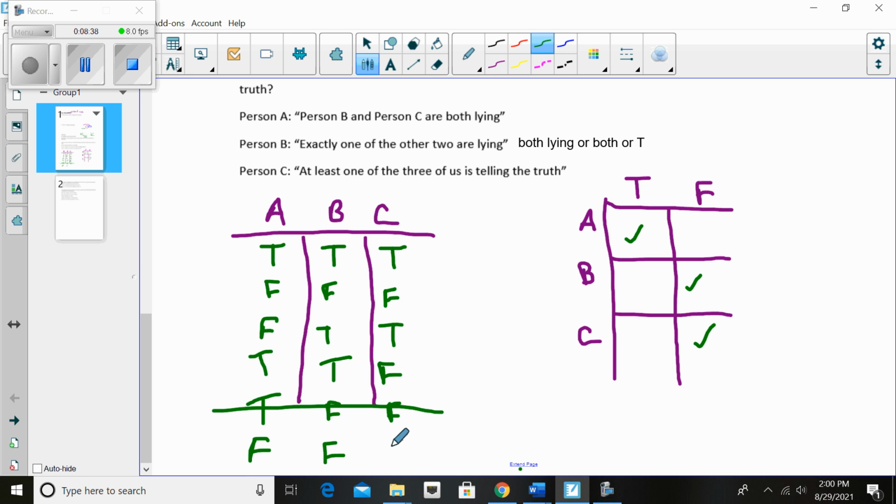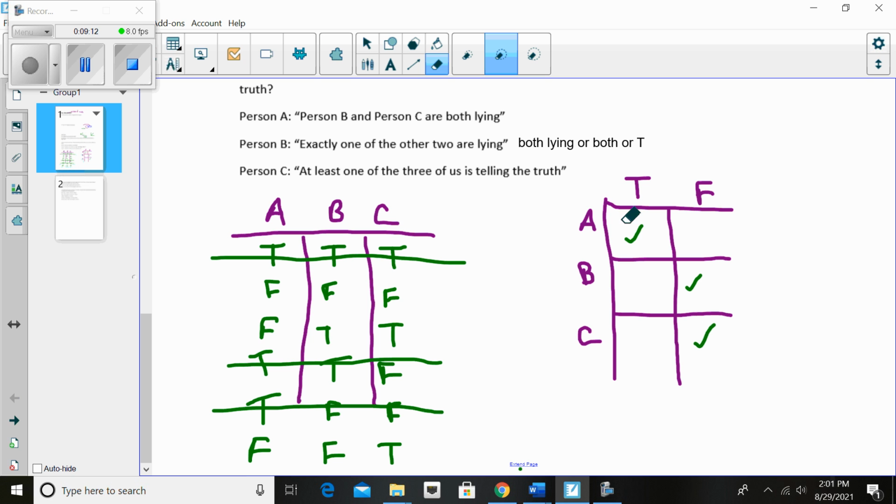So notice there's no way person A can actually be telling the truth because it doesn't work for these guys both to be lying. But that's what person A says. And so it wouldn't work for like this case. They can't all three be telling the truth, right? Right? Because person B says exactly one person's lying. So this can't be, right? This can't be. So I'm doing process of elimination here. So what that tells me then is, well, person A can't possibly be telling the truth.